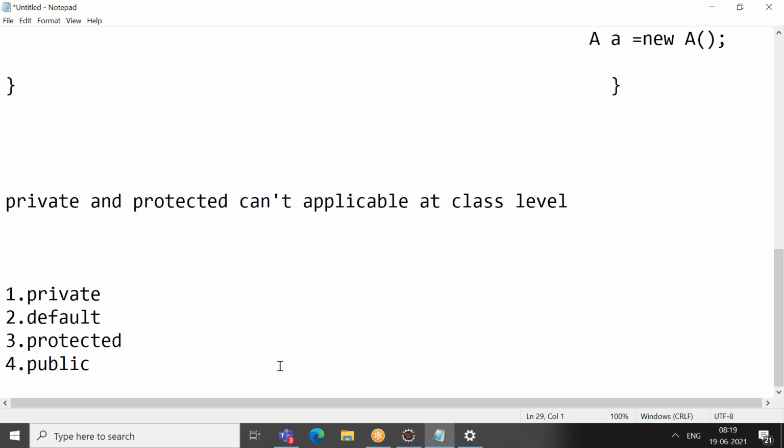And as I told you, you are not allowed to apply private and protected at class level. The reason is that if you apply private or protected at a class level, the rule of Java gets violated. So what is the rule? Whenever you write a class, that class should be used by someone, right?